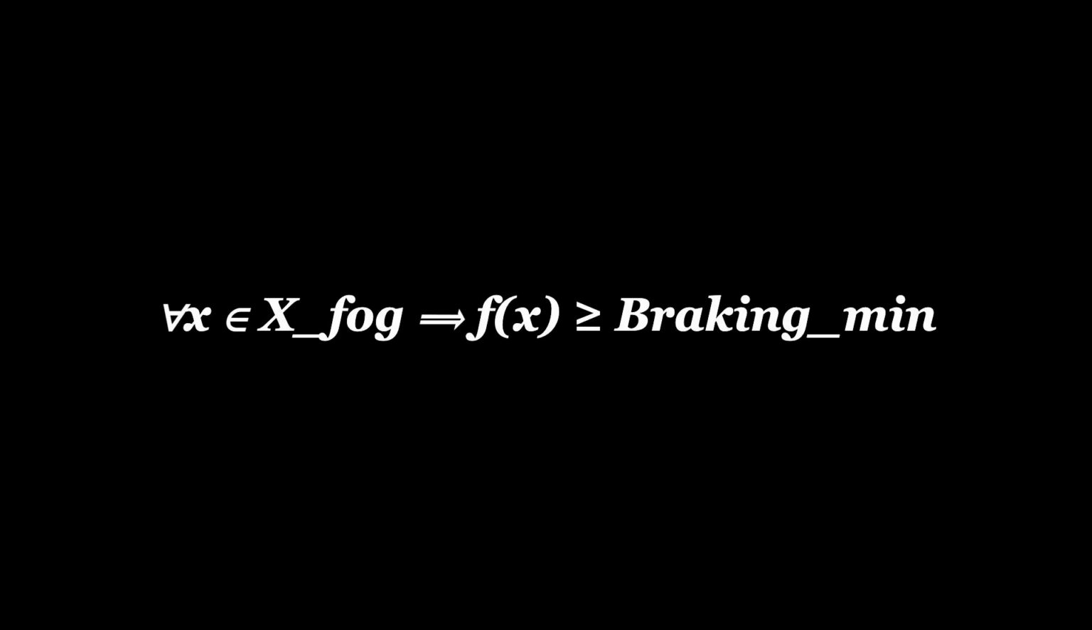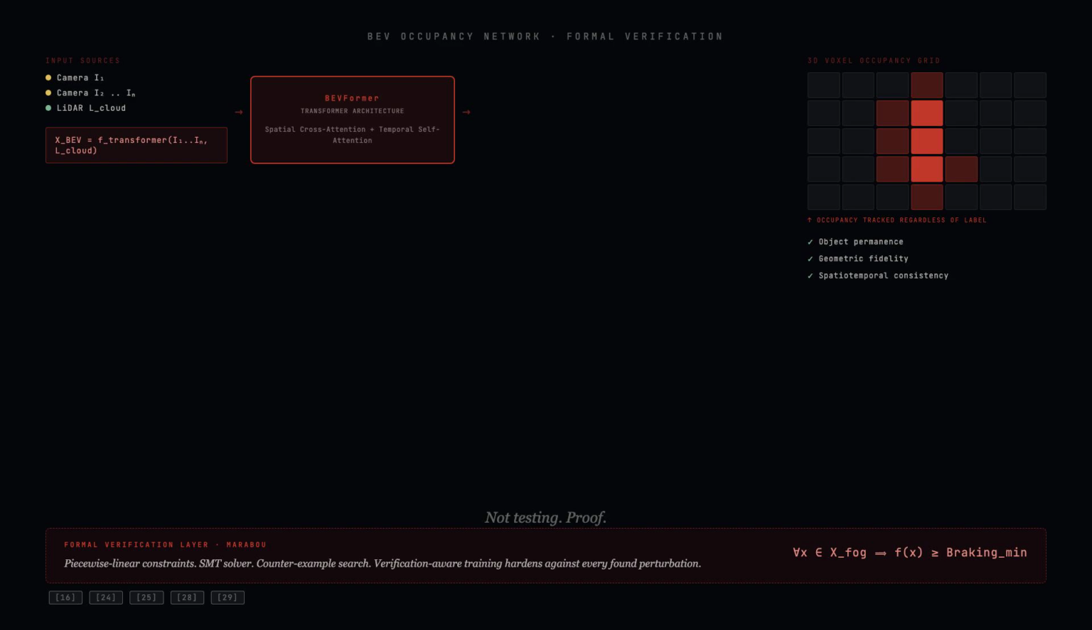The formal verification layer operates above the perception network. Tools like Marabou represent the neural network as a set of piecewise linear constraints and pose the question: does there exist any fog condition input under which the braking output falls below the minimum acceptable value? The safety property. For all x in the fog saturation domain, the braking function f of x must be greater than or equal to braking minimum. If Marabou returns a counterexample, a specific perturbation that breaks the guarantee, the model is hardened during training. This is verification-aware training, not testing, proof.